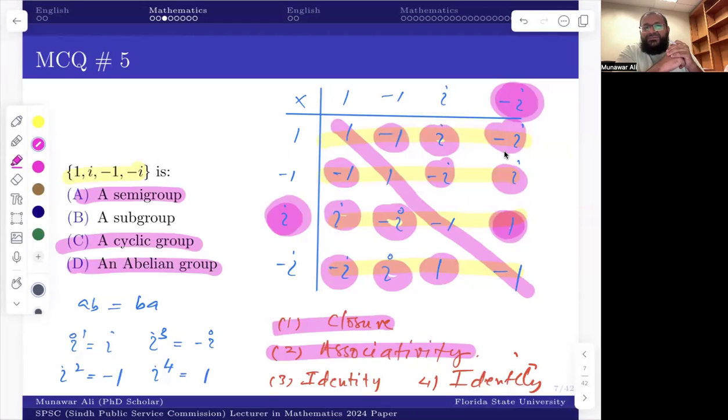You don't have the closure property because 1 and minus 1, if they are added, give 0, and you don't have 0 here. So you cannot talk about addition here. So correct options should be, to me, C and D, because semi-group is good as well. We're not discussing further on this question. I think you got the whole idea.